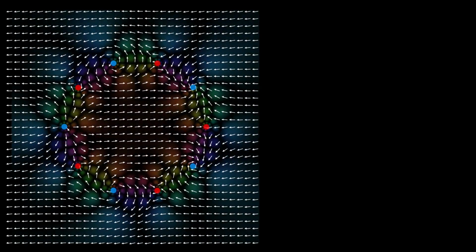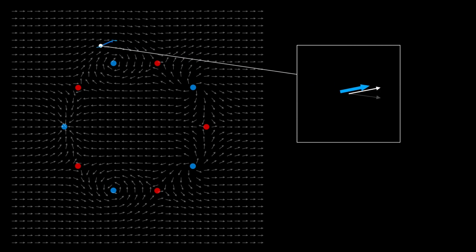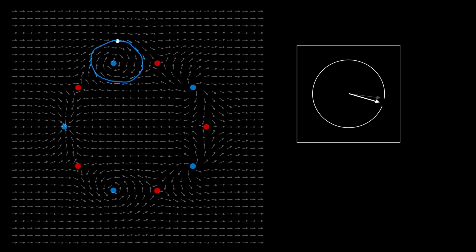This diagram represents the argument as the direction of arrows. Now let's draw a closed curve around these arrows and observe how their directions change as the curve moves along. First, let's draw a closed curve that encloses a zero. The arrows along the curve rotate counterclockwise, completing 1 full turn. Next, let's enclose a pole. This time, the arrows rotate in the opposite direction, completing a full clockwise turn.